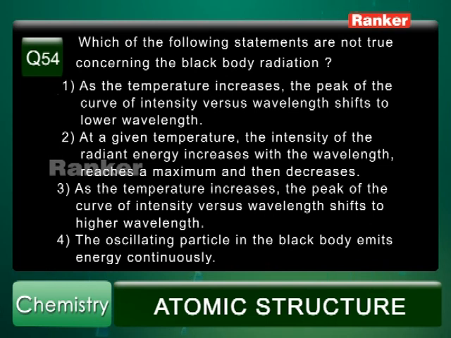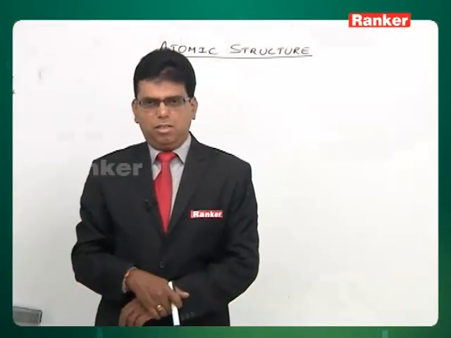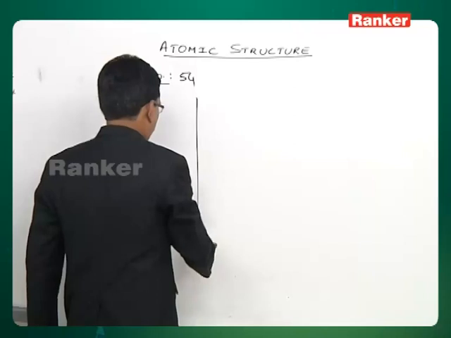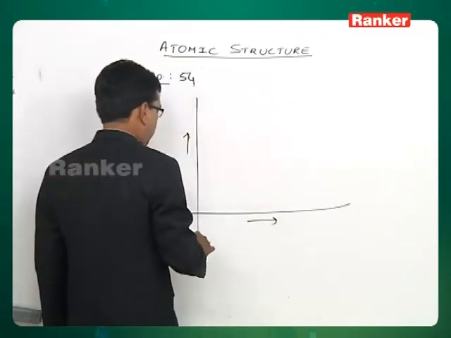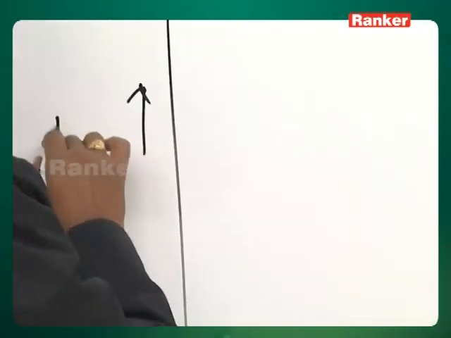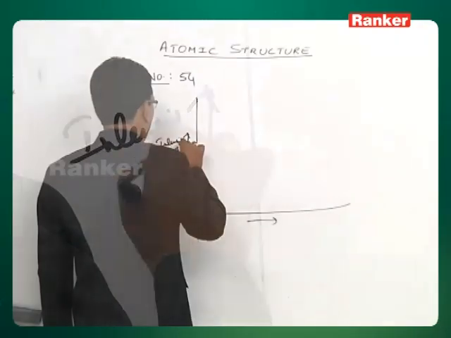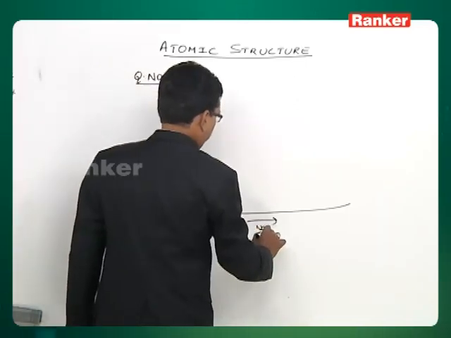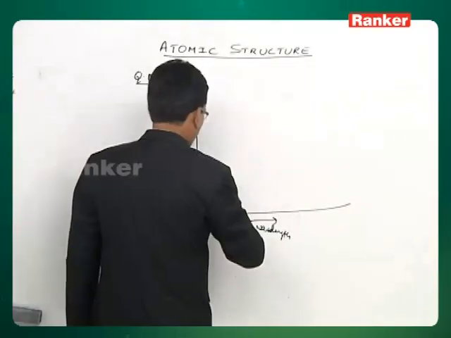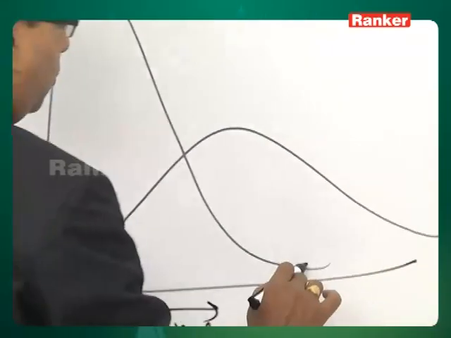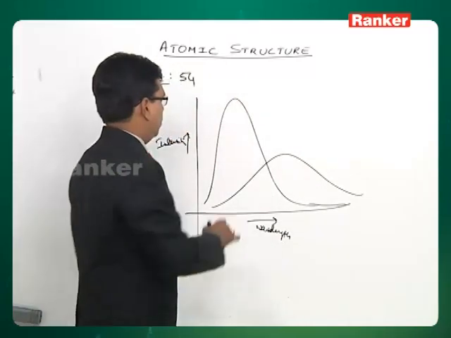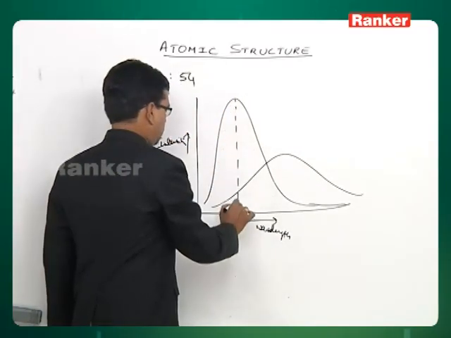As the temperature increases, the peak of the curve of intensity versus wavelength shifts towards the lower wavelengths. Yes, that's correct, because when a graph is drawn for black body radiations, with intensity on this axis and wavelength on this axis, the curves will be like this. This is the maximum intensity, what we call lambda max.